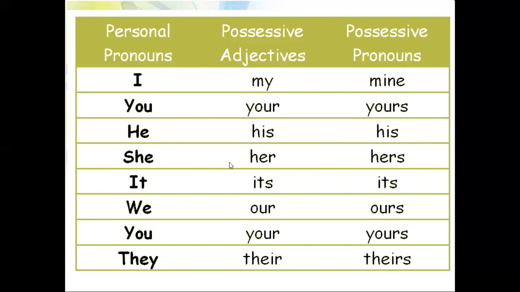She, her, hers. It, its. We, our, ours. You, your, yours. They, their, theirs. So these are also used as possessive pronouns. You can read this chart and understand.